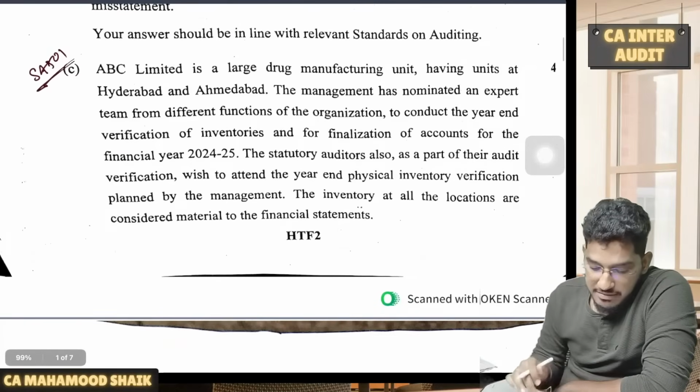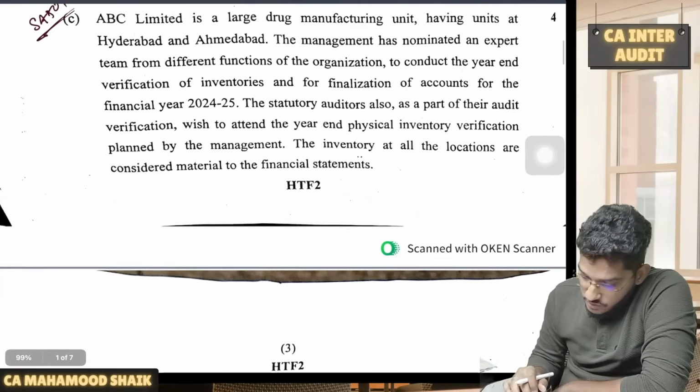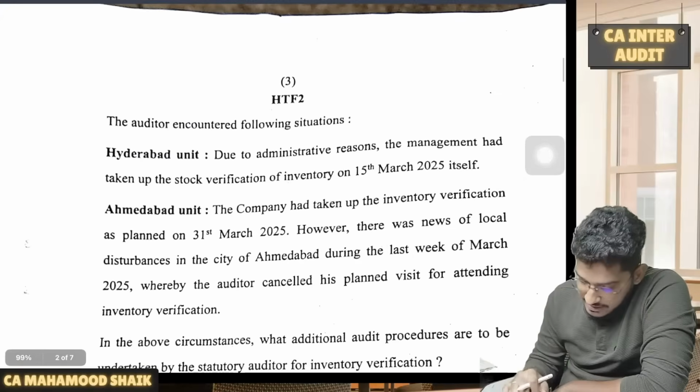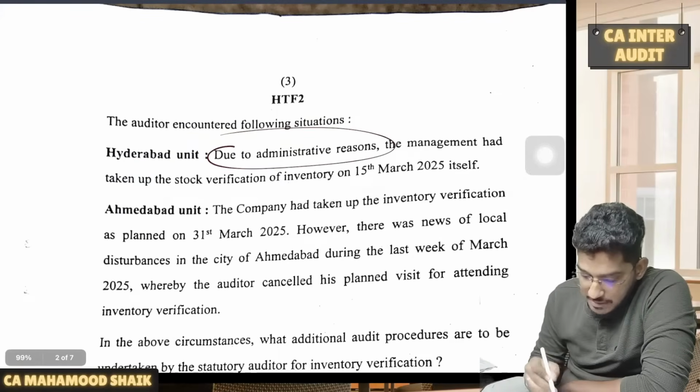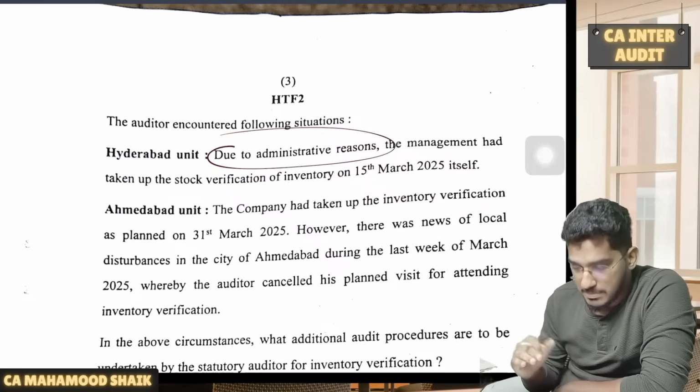Next one. The next question we have is regarding SA 501. Here they speak about 2 things. Due to administrative reasons, the management has taken up stock verification on a date other than the balance sheet date.